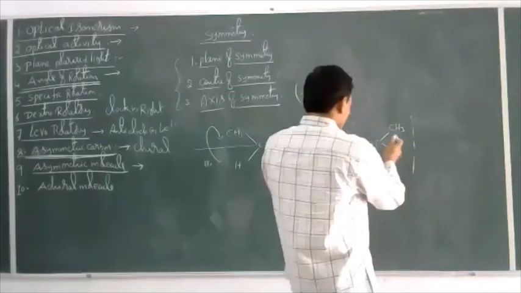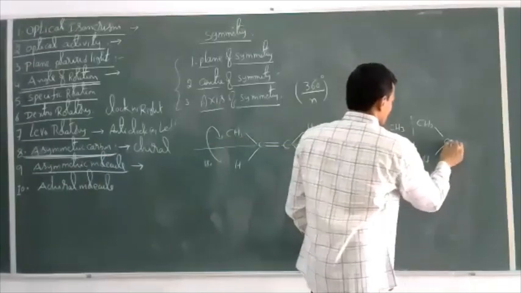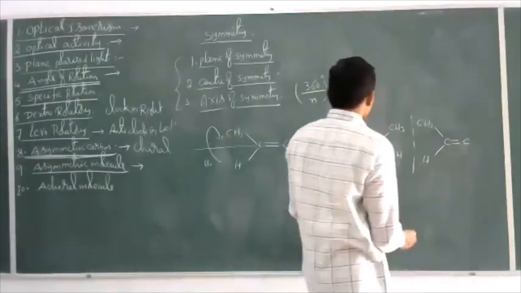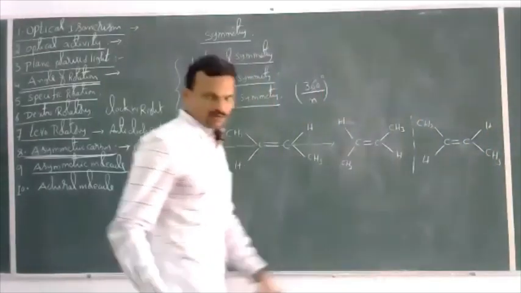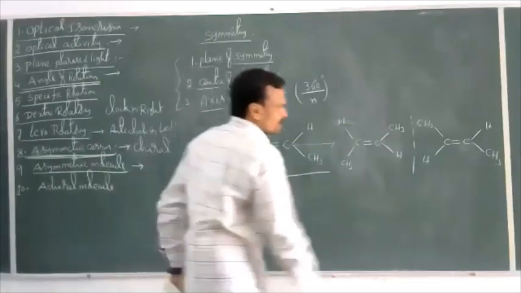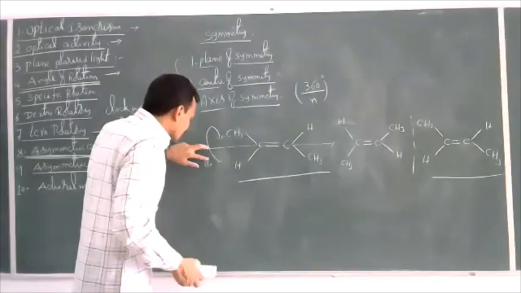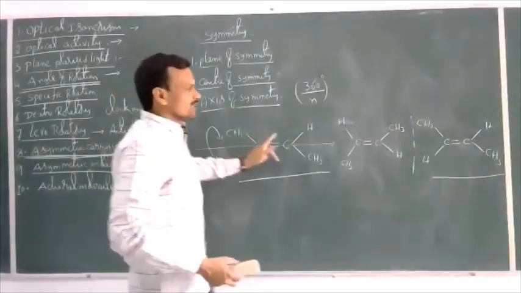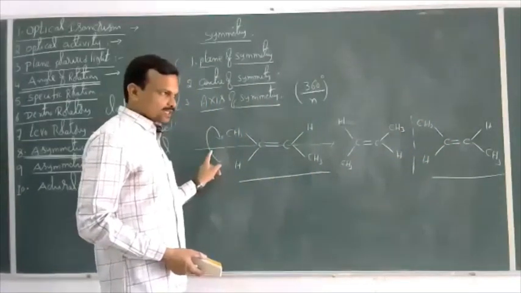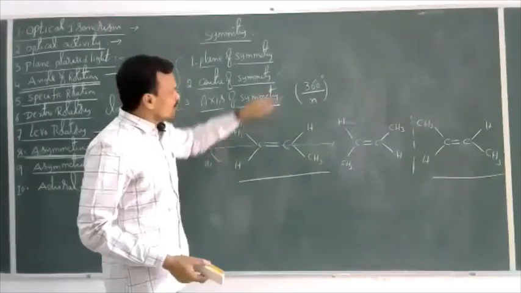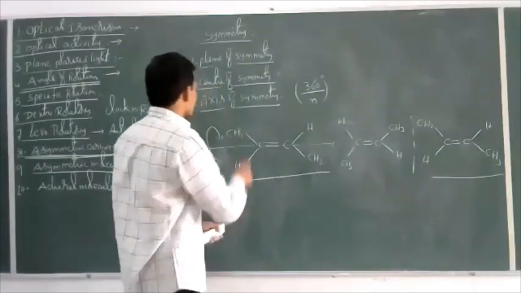So now here, if you take the mirror image of this, you can get the structure like this: CH3, C, H, double bond, C, H, CH3. Now observe the first molecule and this molecule. Are both exactly the same or not? Here we have rotated the molecule by 180 degrees, and then taken the mirror image. Then I got the same structure. That means by rotating a molecule by 360 degrees by n, if we get the same structure, that is called an axis of symmetry.